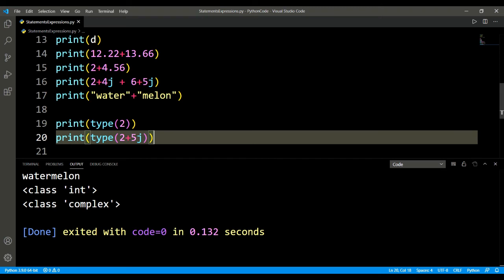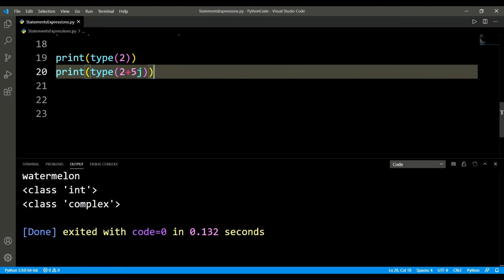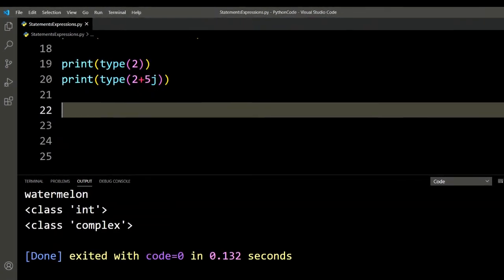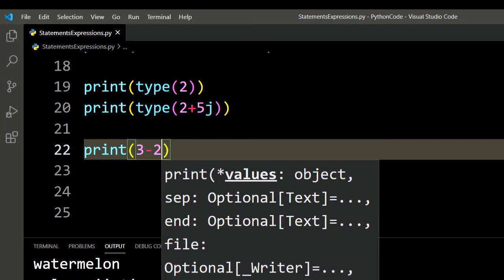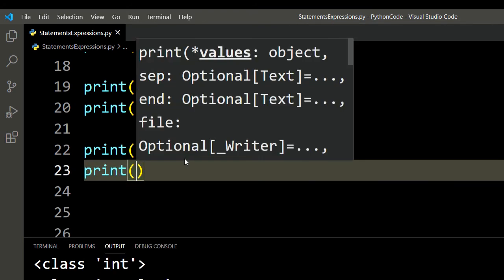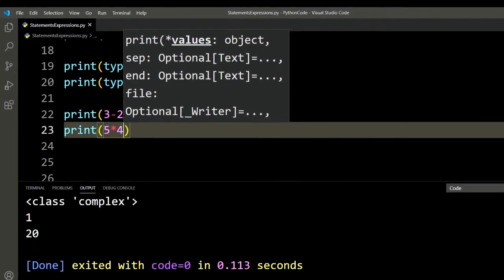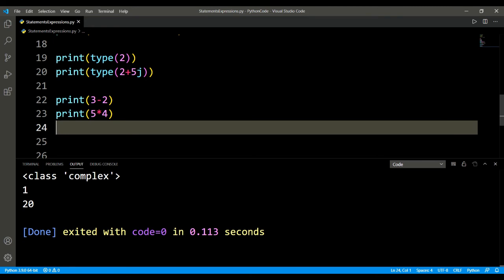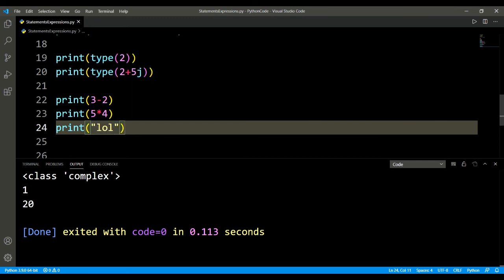Now there are lots of other mathematical operators other than the addition operator, obviously. There's subtraction, there's multiplication. You can subtract integers and floating points. You can even multiply, using the asterisk. See, something interesting: what if we multiply a string object with an integer object?